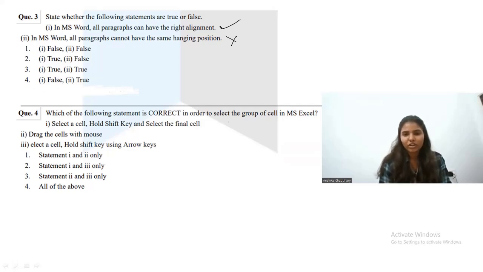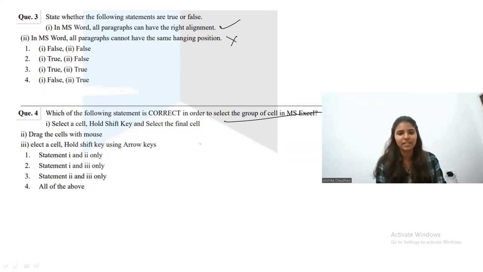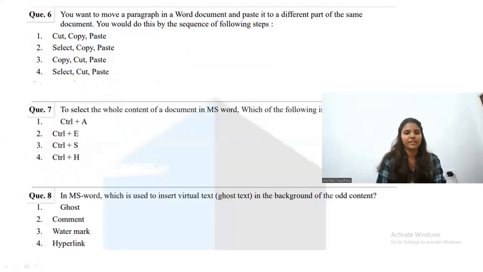Select in order to select the group of cells in MS Excel. Okay, so select a cell, hold shift key and select the final cell. Drag the cells with mouse or select a cell, hold shift key using arrow keys. So the correct answer for this question is all of the above. All are correct. Alright, so let's move on to the next question.